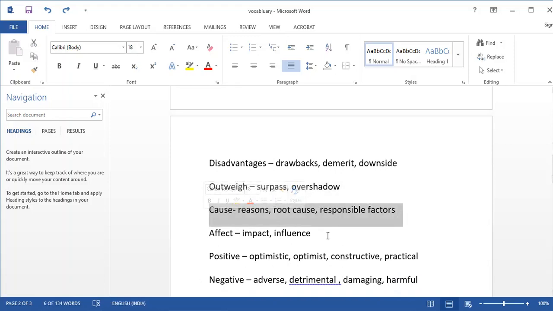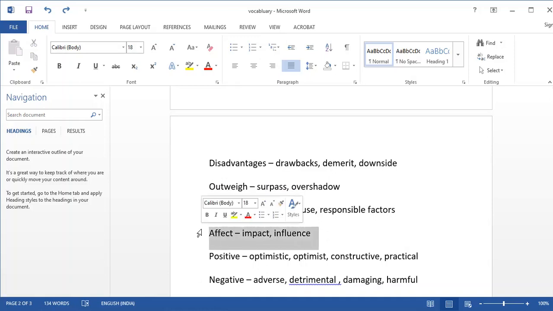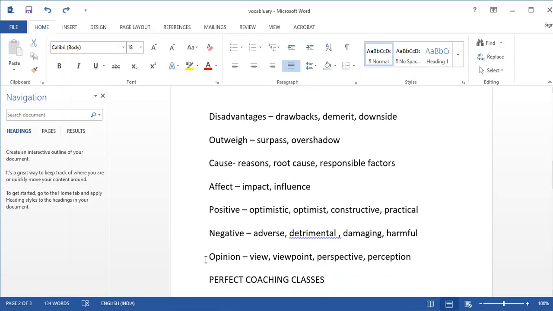And if the essay is asking you what the impacts of this thing are, then you can use these words. Instead of impact, we can use affect or influence. Or if the word affect is given in the essay question, you can use impact or influence. If the essay is about positives and negatives of something, then these words can be used.